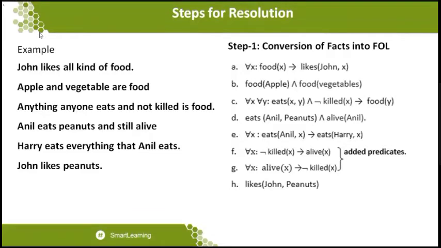Additionally, with this, we want to prove the last statement, which is John likes peanuts, which can also be written as likes of John comma peanuts. So let us go to the next level. What is the next level? We want to convert the first order logic to conjunctive normal form. Before going to conjunctive normal form, because the second step needs more attention, especially in the resolution form, because we want to apply one or more rules and regulations in the conjunctive normal form, let me identify what we need to do or what we should not do. So we will see that in the next slide.